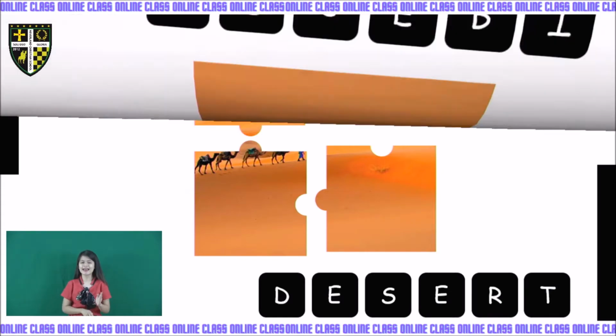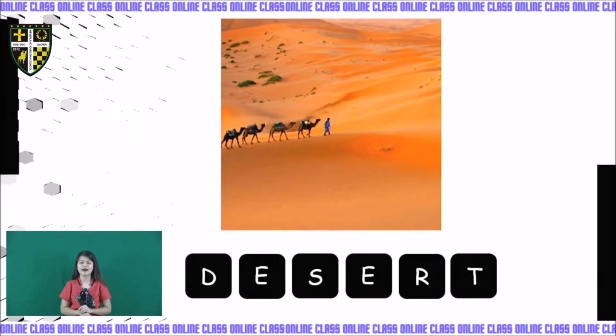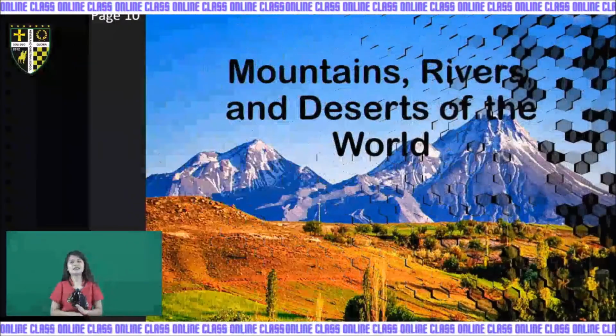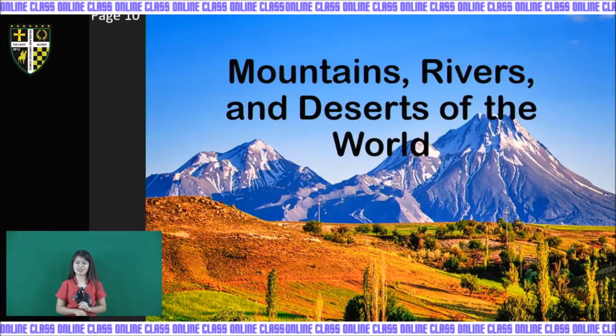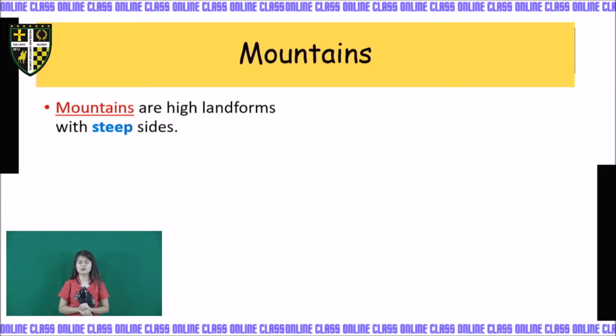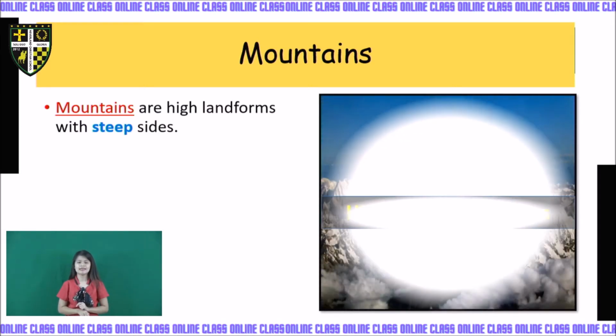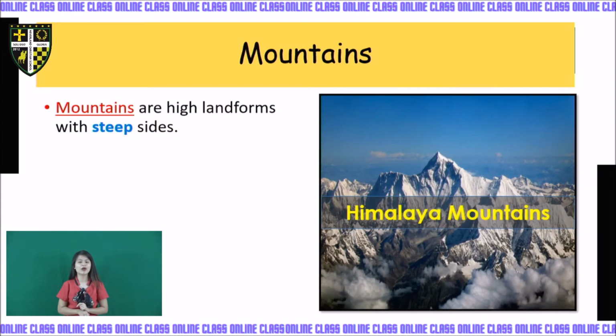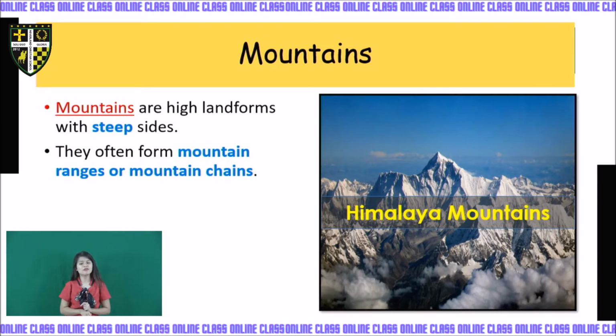Today, again, our lesson is about mountains, rivers, and deserts of the world. Let's learn about mountains first. Mountains are high landforms with steep sides. Here is an example of a mountain, the Himalaya Mountain. They are often formed as mountain ranges or mountain chains. And the Himalaya is found in Asia.